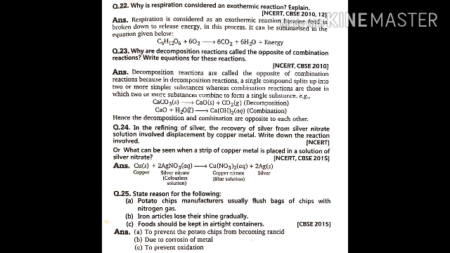Next question is, state the reason for the following. First one, potato chips manufacturers usually flush bags of chips with nitrogen gas. This we have discussed, right, to prevent oxidation or prevent the rancidity. Iron particles lose their shine gradually. What is happening over here? Iron particles get corroded, right? So it is because of the corrosion. Next one, food should be kept in airtight containers. Why are we keeping the food in airtight containers? Again, to prevent the oxidation.